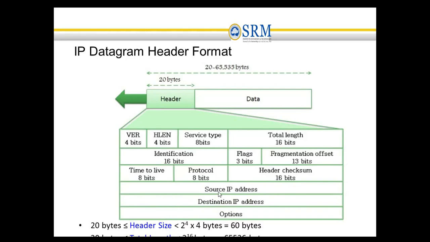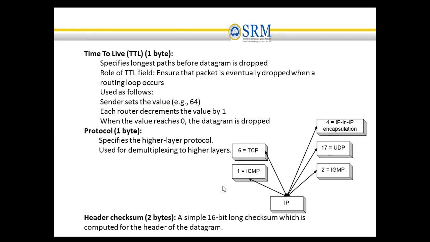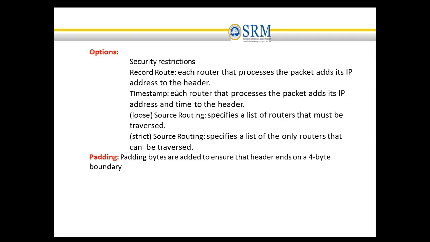Source IP address is the sending system's IP address. Destination IP address is the system the packet is going to reach. Option: record route option. In the record route option, each router will process the packet and add its IP address to the header. In the timestamp option, each router processes the packet and adds its IP address, and with that it adds the time to the header.